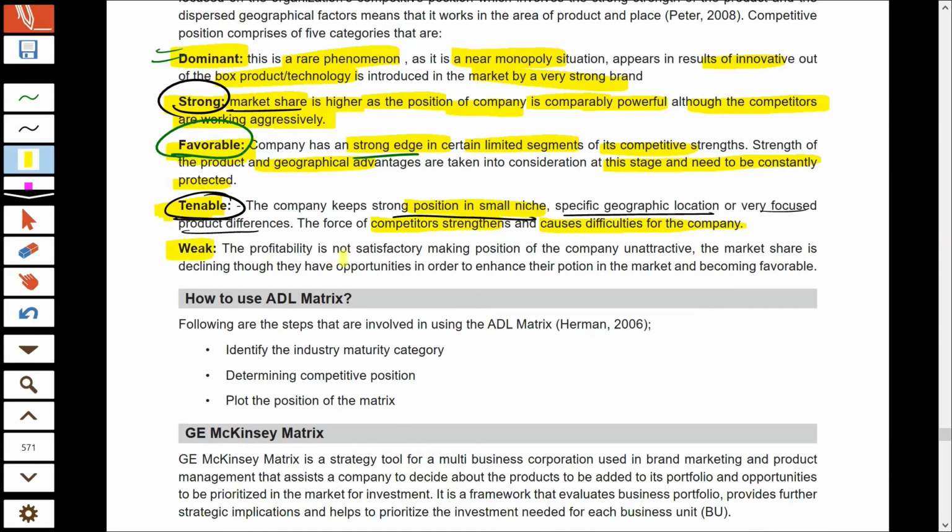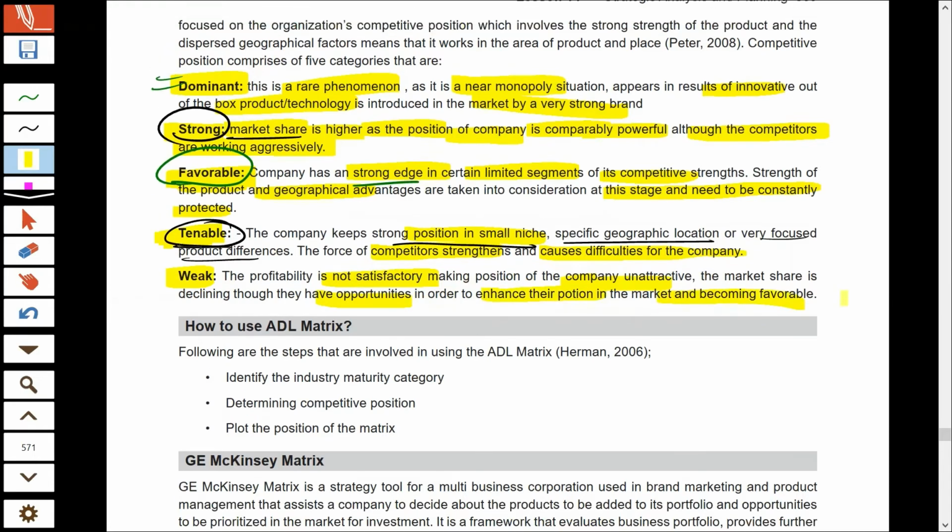Weak is a position which is definitely not very satisfactory. The company is into losses. The company position is very unattractive. And the company should look at market opportunities. And if they find one, they should try to enhance their position by taking the benefit of that opportunity, or else the company will be thrown out of the market. So weak is a very bad position.